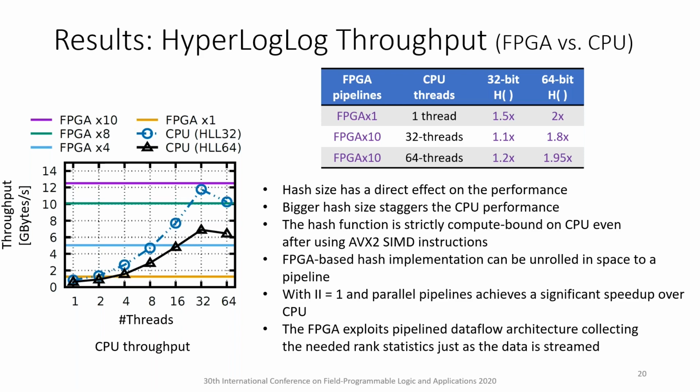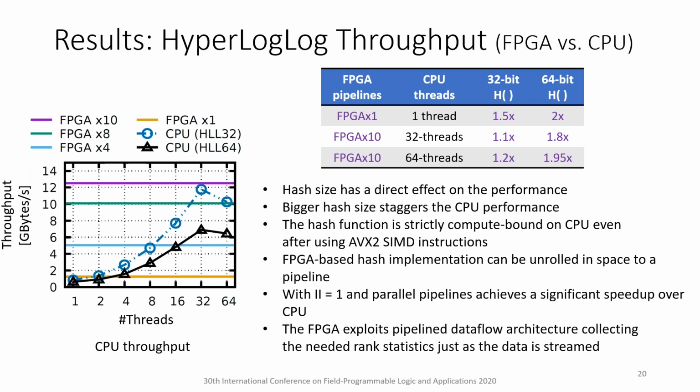The HyperLogLog with a 64-bit hash function performs not as well as its 32-bit hash function counterpart. The best performance could be seen when it is implemented with 32 threads. However, the 10-pipeline FPGA-based implementation achieves an improvement of 1.8 times over the 32-threaded CPU implementation. Further increase in CPU threads results in poor performance of the CPU-based HyperLogLog. The table shown in this slide lists the throughput improvement of FPGA-based HyperLogLog over the CPU implementation.